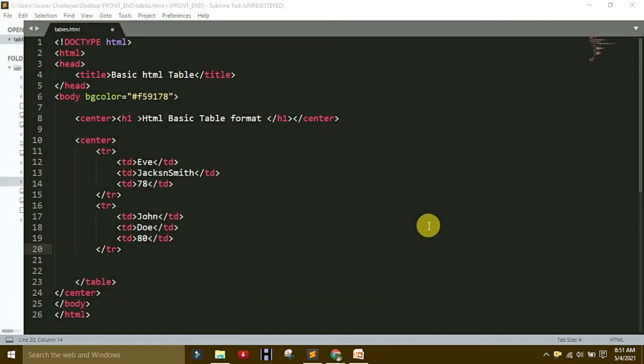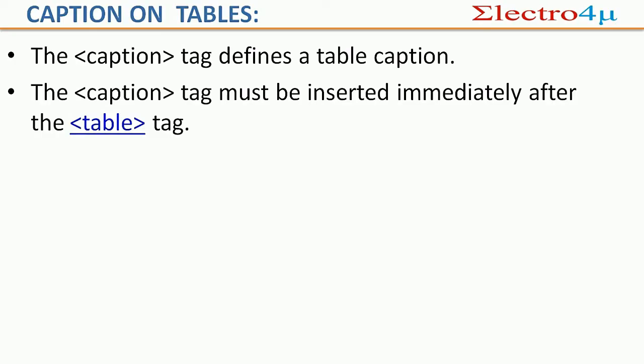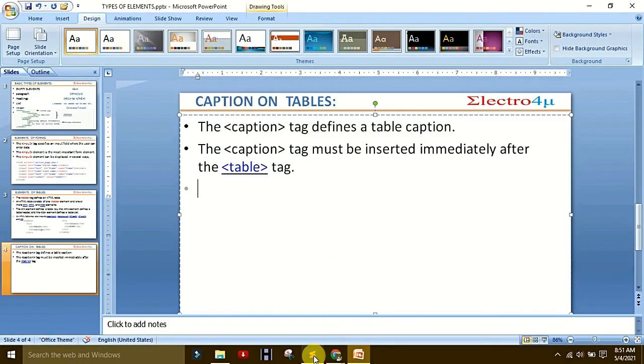Till now we understood two or three examples in table, but now we understand how to use caption in table. What is caption? Caption tag defines a table caption. The caption tag must be inserted immediately after the table tag. Caption means one type of heading on the table. How to write? Now I show you.